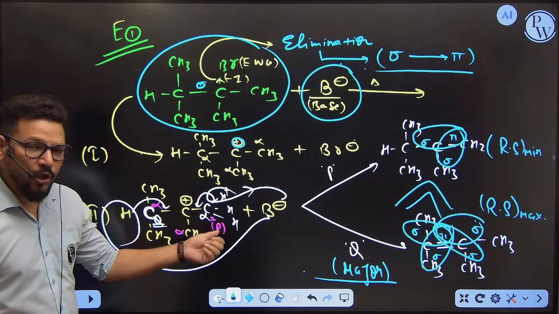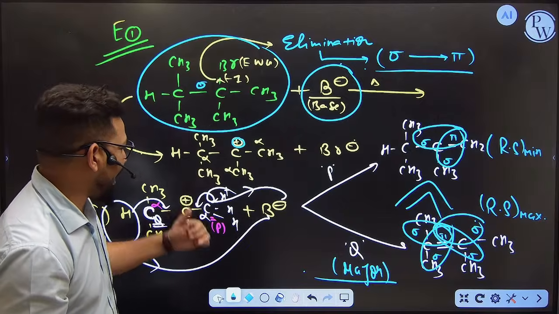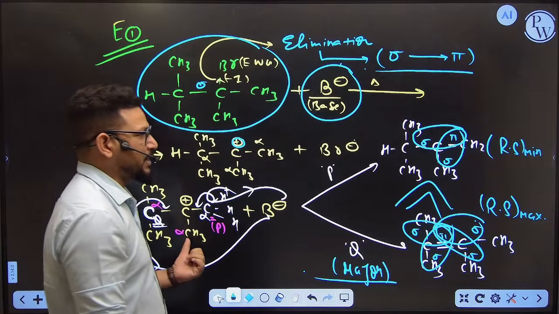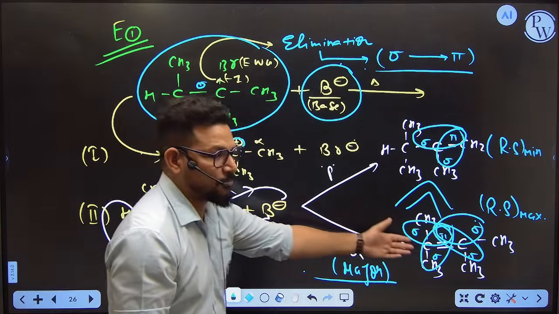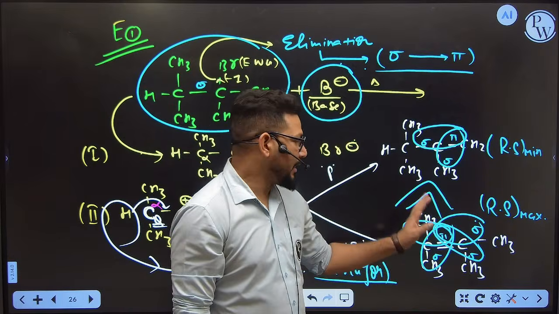So it is now your duty to decide which alpha hydrogen you want to remove. The basic thing is, I have two options. Either I am going to remove this hydrogen from the P or from the Q. If I remove the hydrogen from the P, I will get this product. If I remove the hydrogen from the Q, I will get this product. And in this hyperconjugation, resonance is going to be maximum. That's why this is the major product.